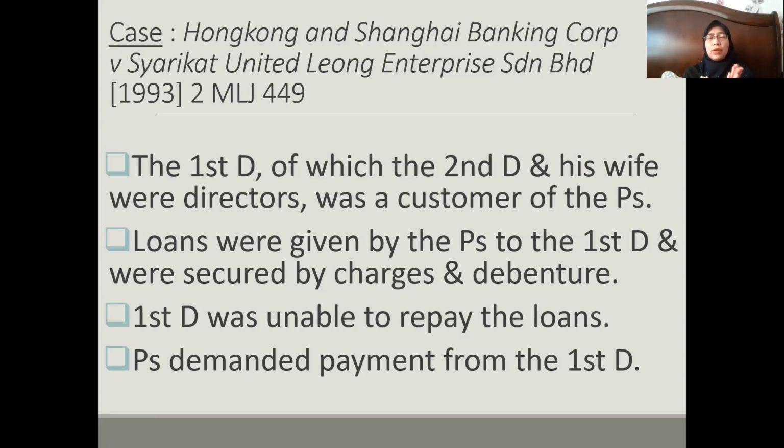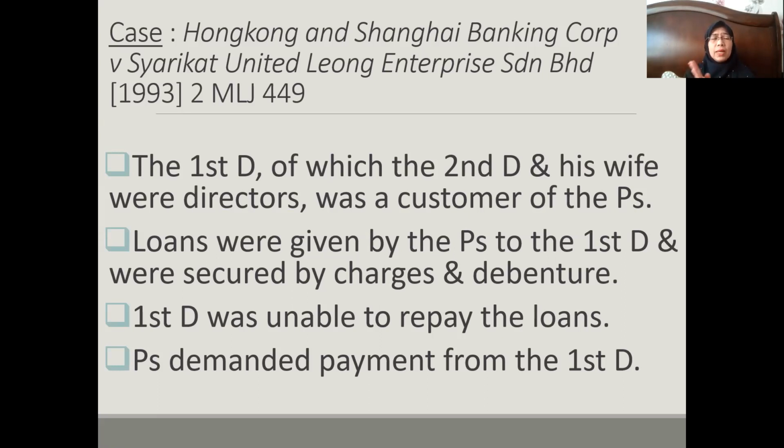So all of them here. The company was a customer of the bank, basically, of HSBC, and then the bank gave loans. So loans were given by the plaintiff to the first defendant. So it was given to the company, and the loans were secured by charges and debenture. So it's normal. Whenever a loan is given, it has to be secured by something in charge, in case there's any default of payment later.